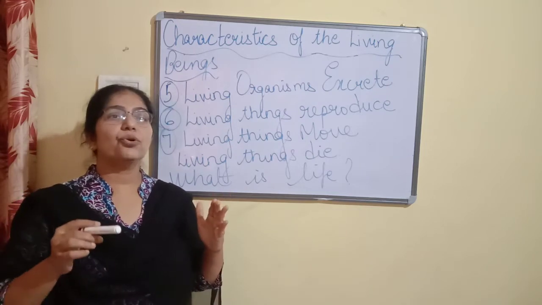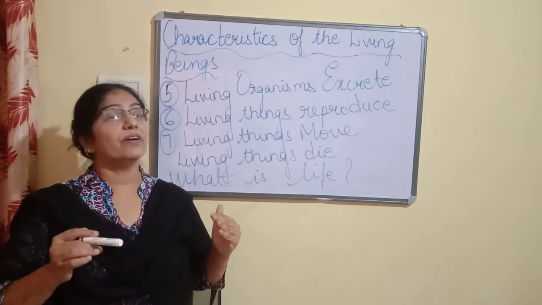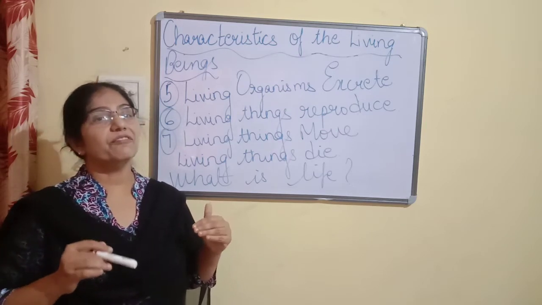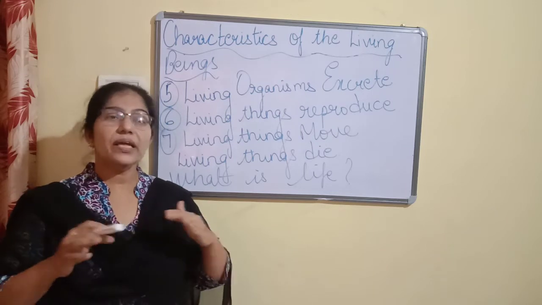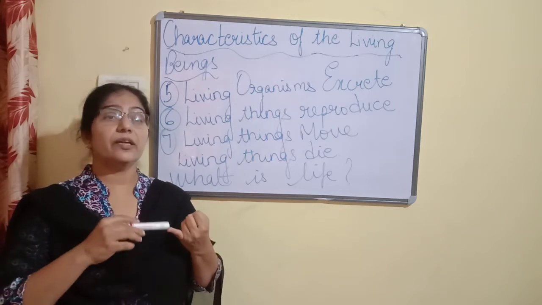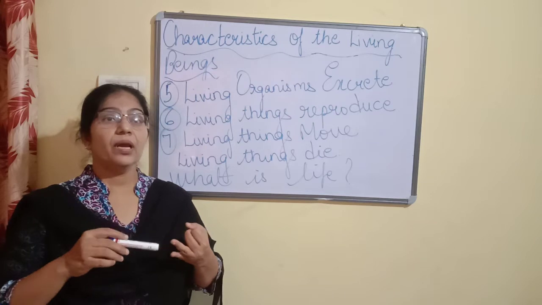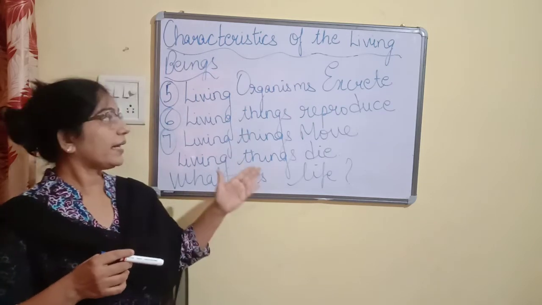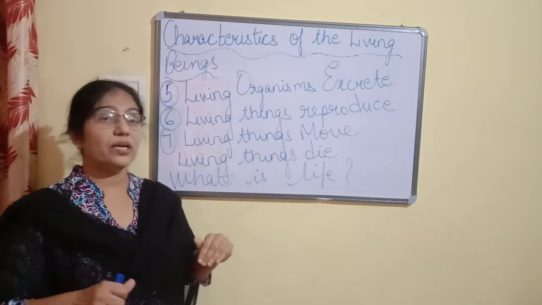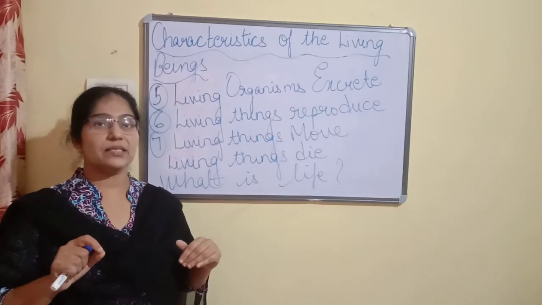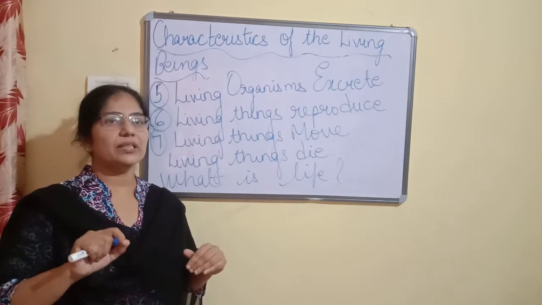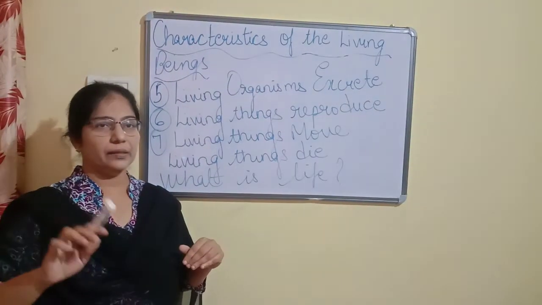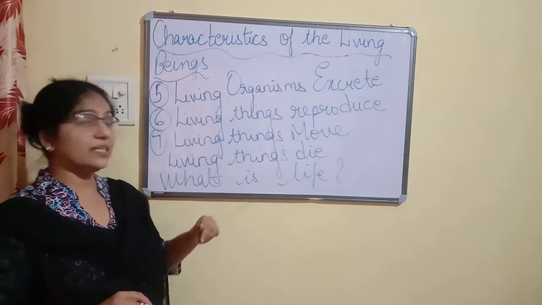Those things which show all the characteristics of a living organism or living being are called living things. It should show all the characteristics: it requires food, it grows, it respires, it shows reproduction. All the characteristics that we have discussed, children, it should show all of them. Then only we can come to a conclusion that this is a living thing and this is a non-living thing.